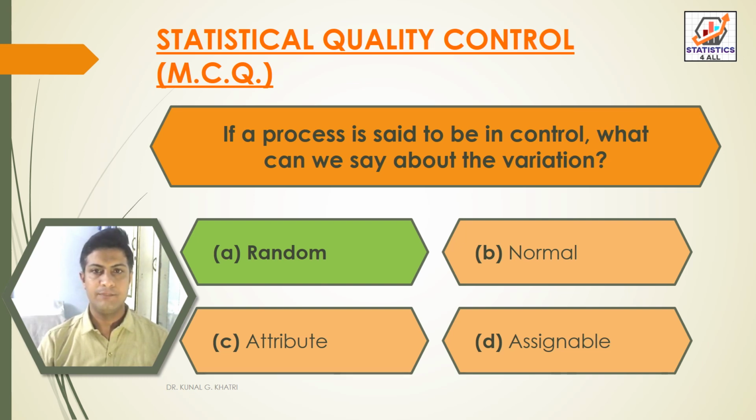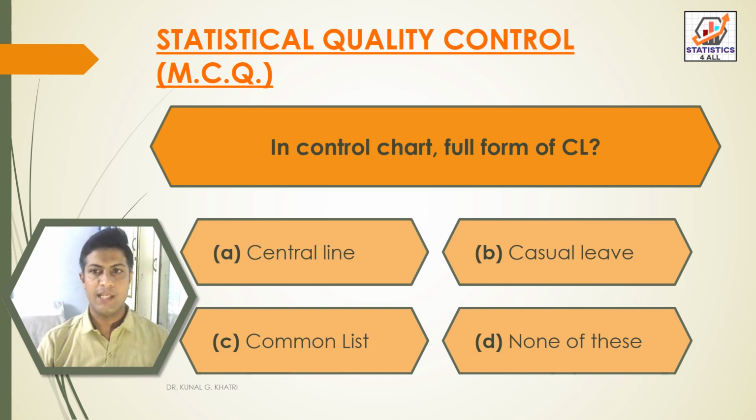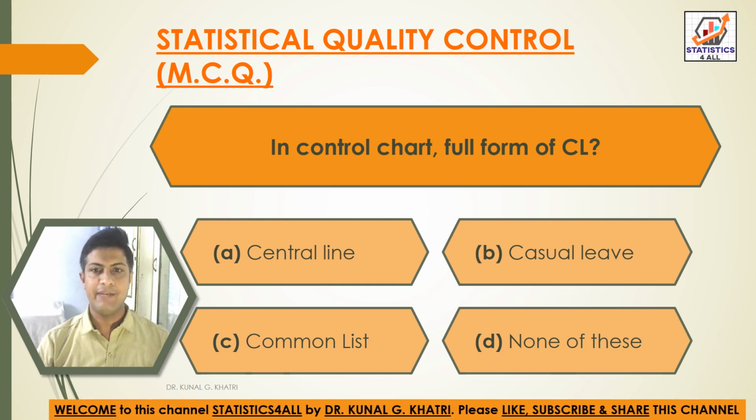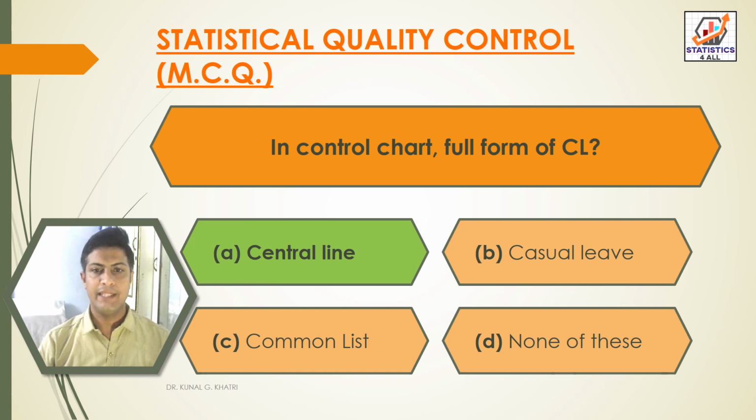Next question, in control chart, full form of CL. Option A, central line, option B, casual leave, option C, common list, and option D, none of these. So here we have answer option A, that is central line, full form of CL in control chart.